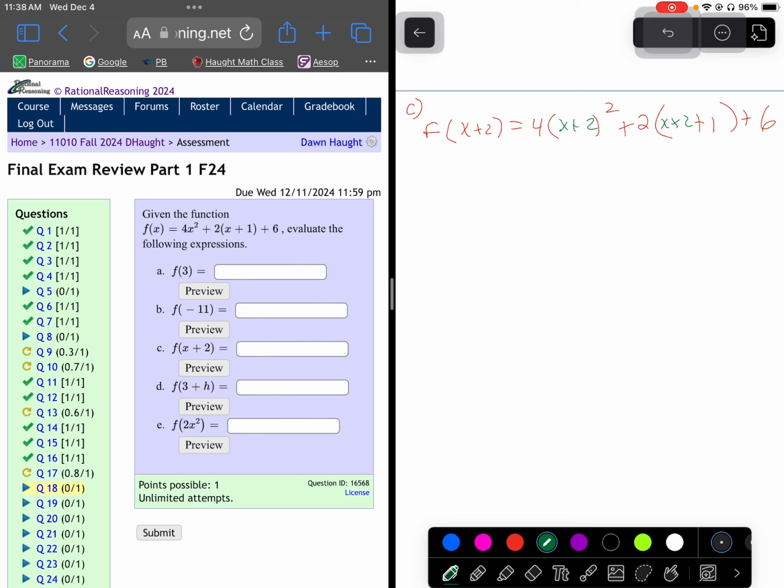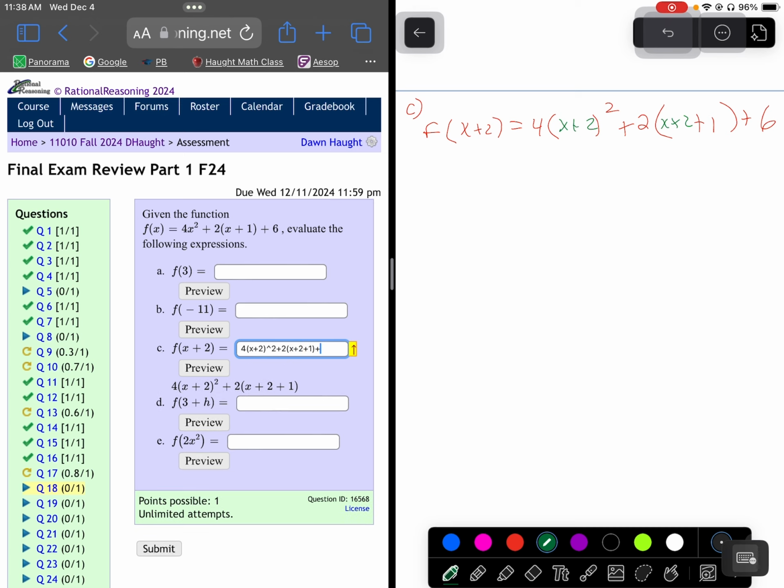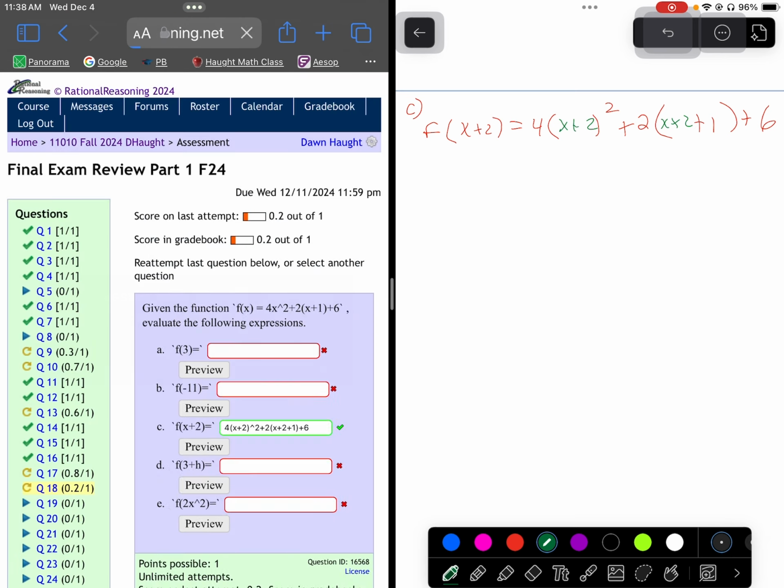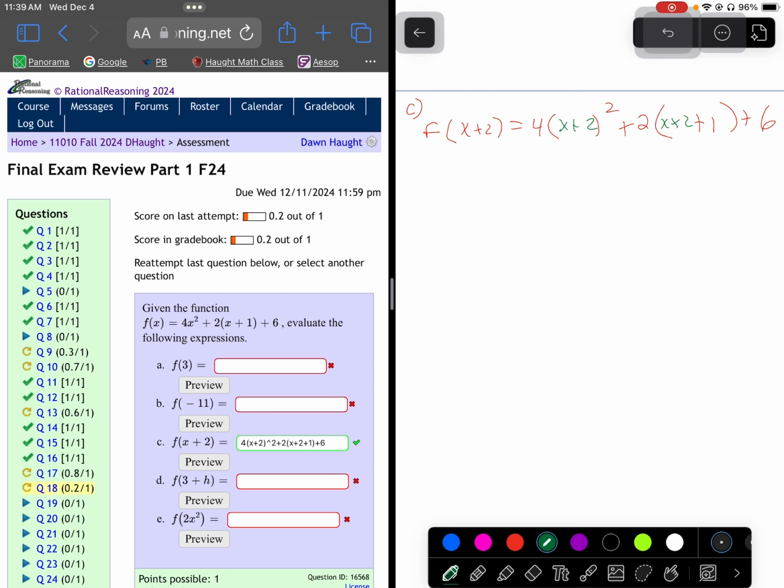Now, I don't know how much they want us to simplify. So I'm going to try something. I'm going to put in 4 times x plus 2 quantity squared plus 2 times x plus 2 plus 1 plus 6. Let's see if iMath will allow that. Yeah, so you don't have to simplify that out. If it said, excuse me, in fully simplified form, do your thing.